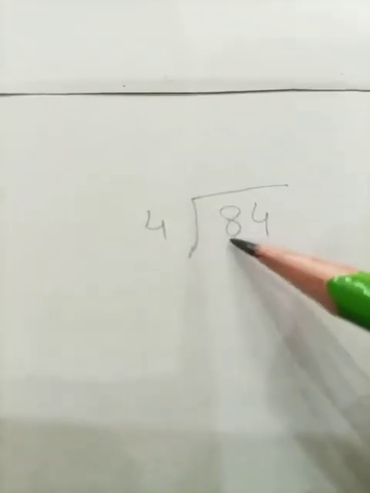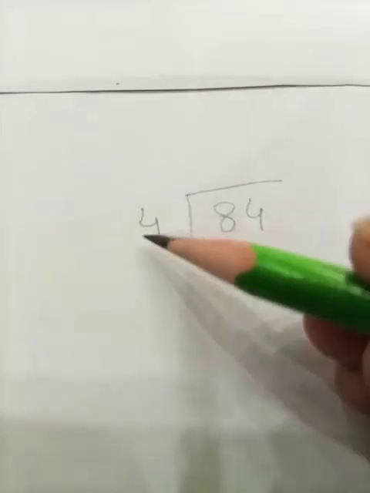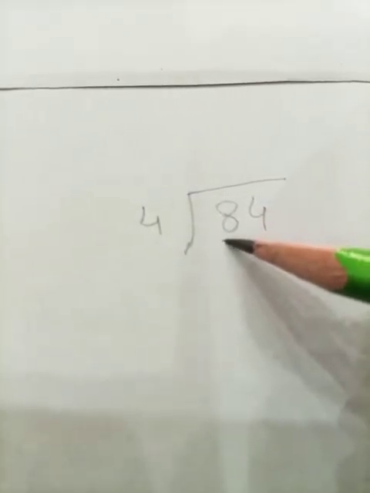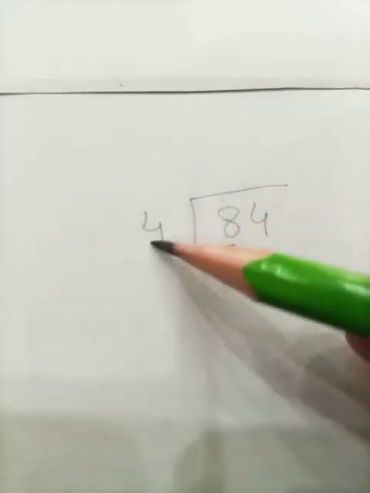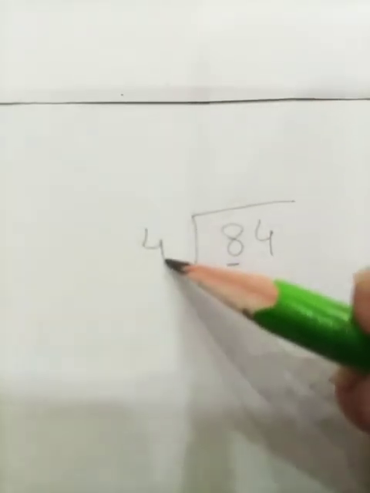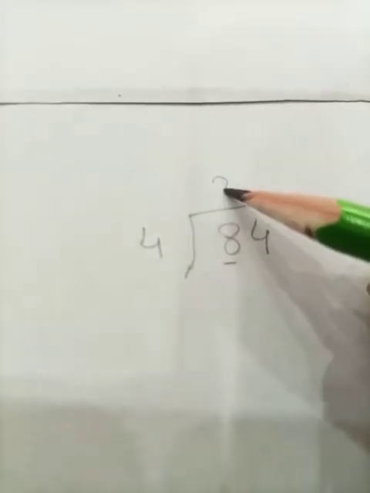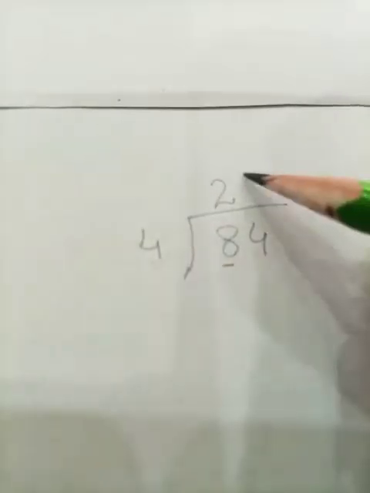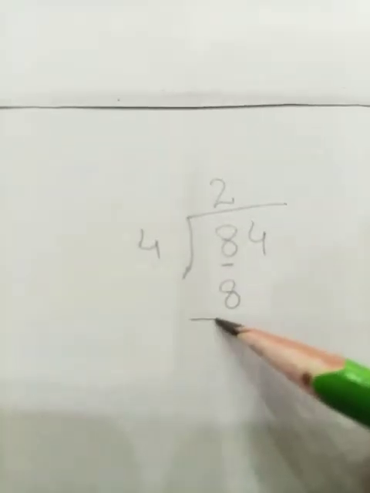Students, let's take our first number. Look at this, students. In this question, the first number is bigger than the divisor, so we can take only this number first and we are going to divide it by the divisor. Let's do it. 4 ones are 4 and 4 twos are 8. So I'm going to divide my first number by the divisor. 4 twos are 8. My next step is subtraction.